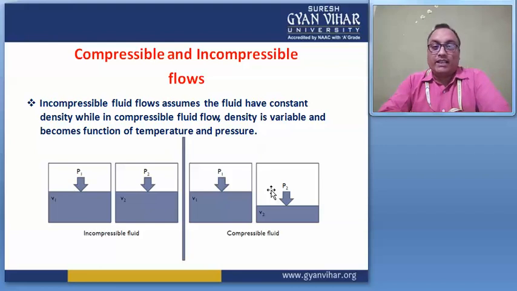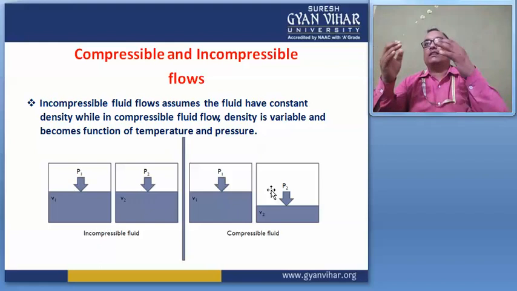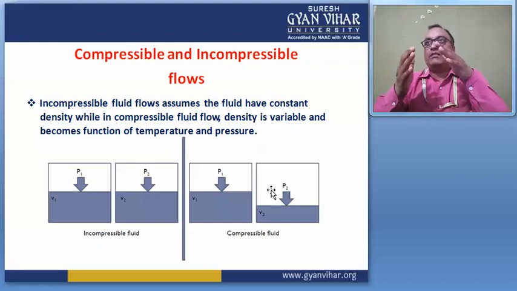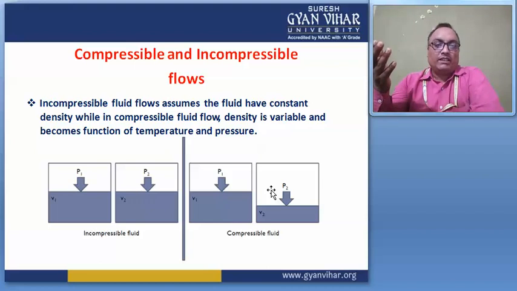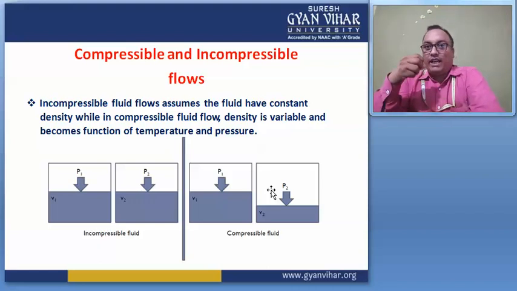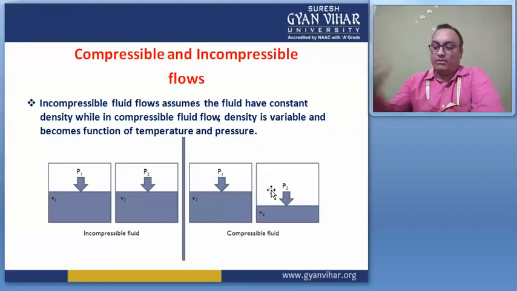For this compressibility nature of air, some types of shock waves, oblique shock waves or normal shock waves, are created, and they create a very hazardous effect over the fighter aircraft, right? These oblique and normal shock waves are created when the Mach number is greater than 1. If the Mach number is greater than 1, then it creates a very powerful effect on the aircraft wing, which creates a very high noise in the atmosphere, right? So air is a compressible fluid, right?